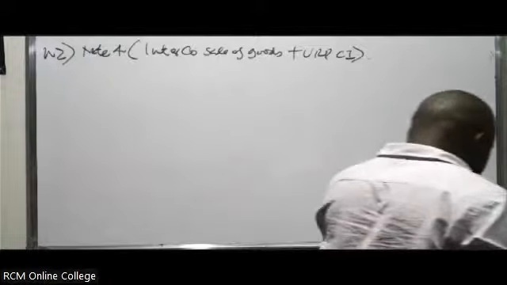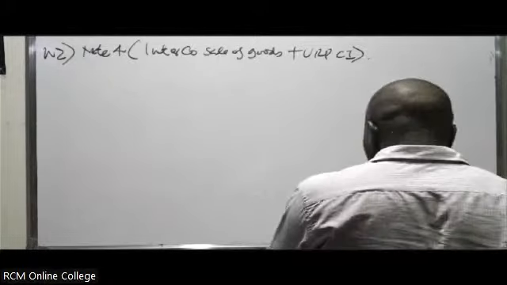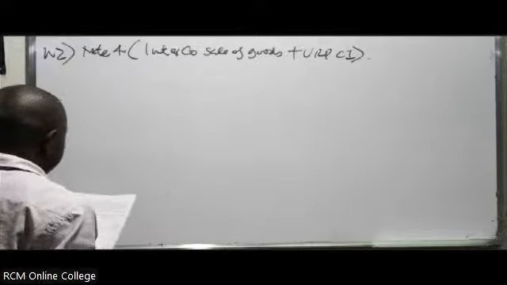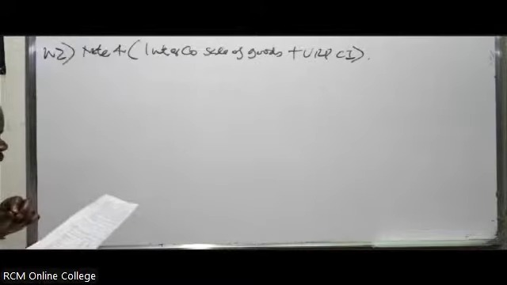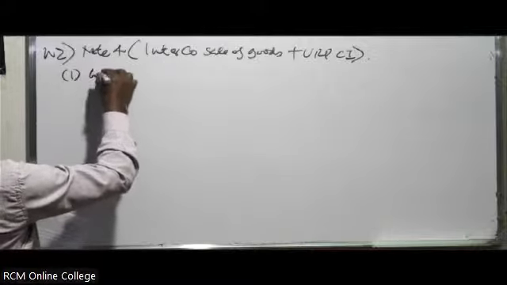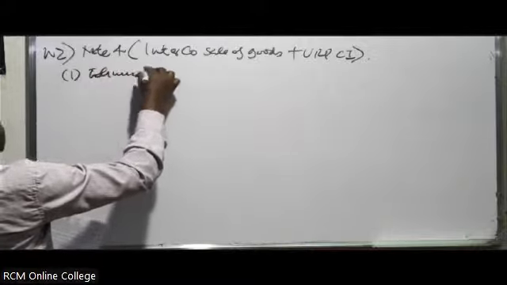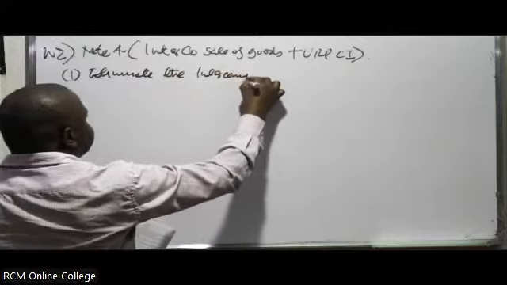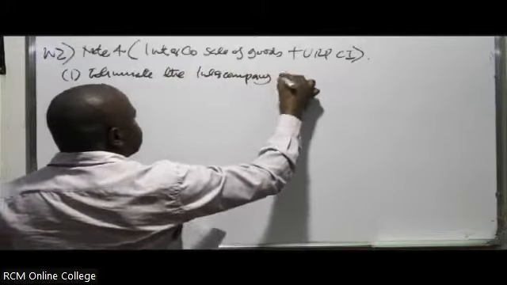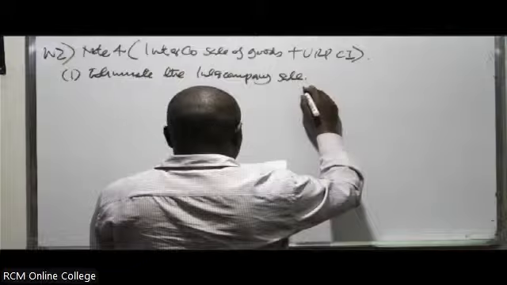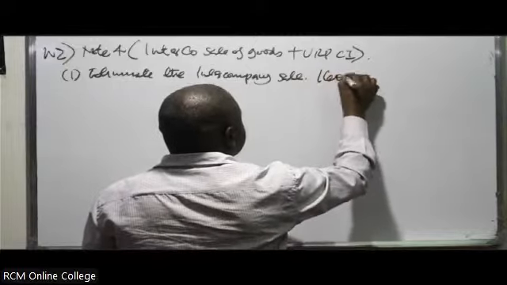So following the acquisition, Lima Limited sold goods to Keep Limited worth 160 million, which had originally cost Lima Limited 120 million. So in this case, we have to eliminate the intercompany sale of 160 million.